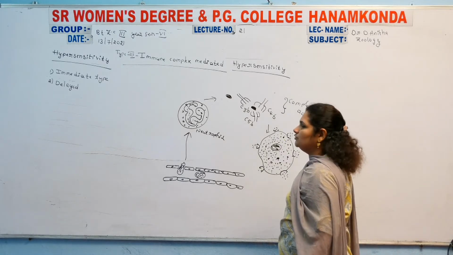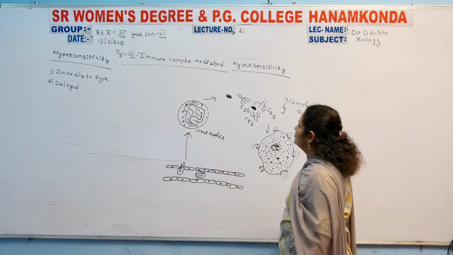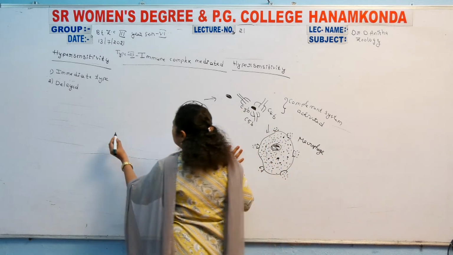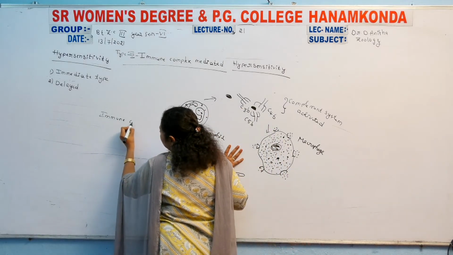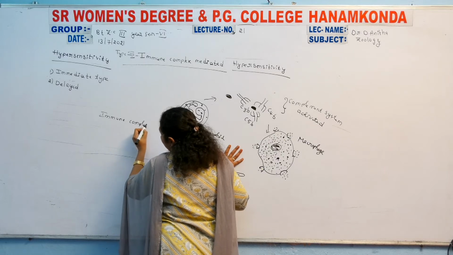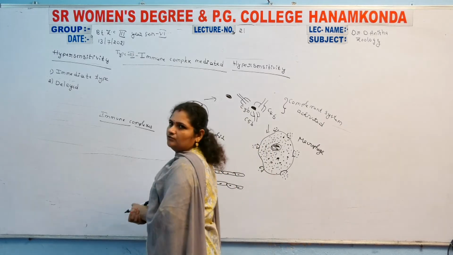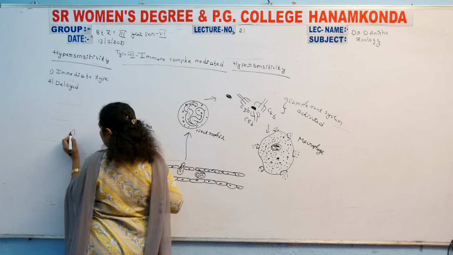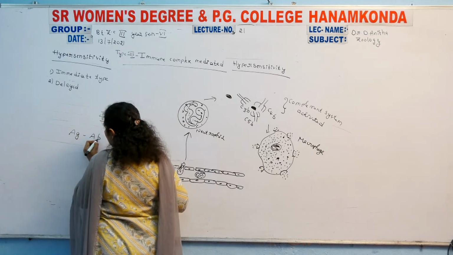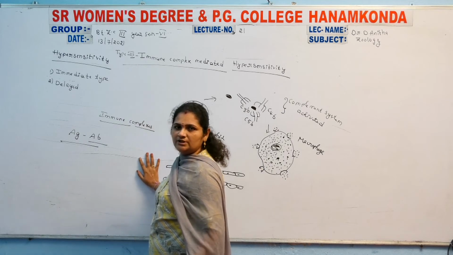Now, this immune complex mediated hypersensitivity is mediated mainly by immune complexes. Immune complexes are mainly formed here, in the middle of antigen antibody reactions.